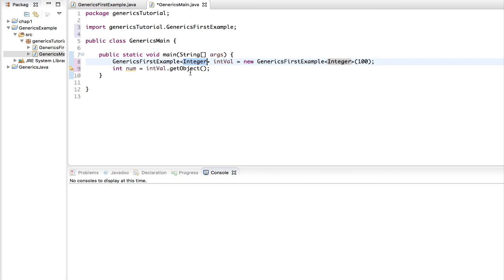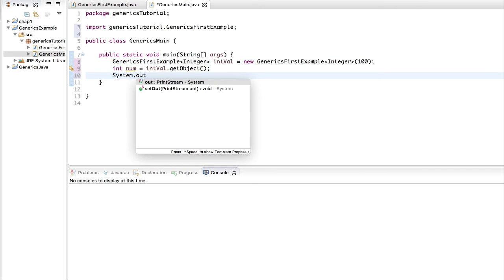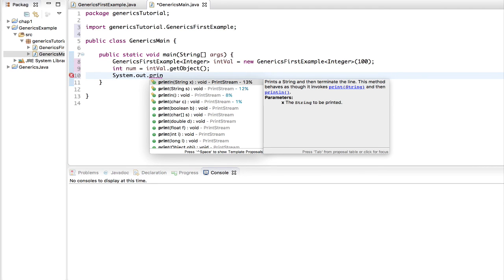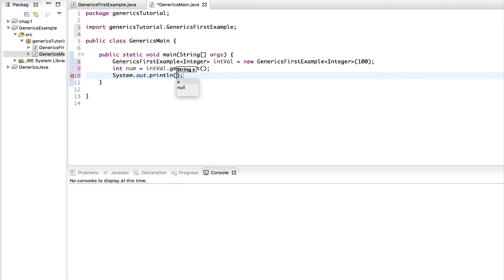Previously our value of type int, which was 100, was cast into the Integer wrapper class, and when we call the getObject method, it's going to get cast back from the Integer class instance into the primitive type int. That's why we can store that value inside a variable with a data type of int.